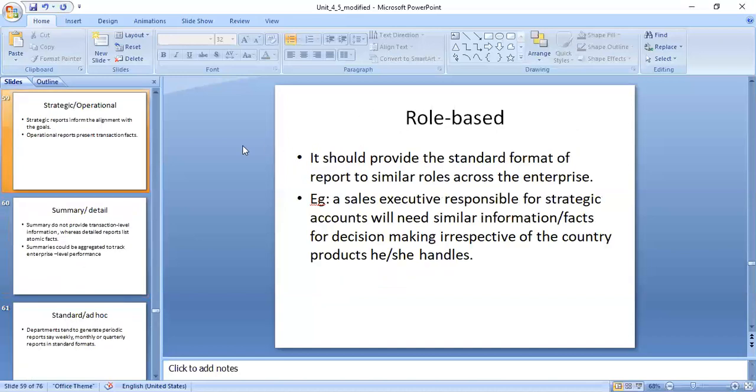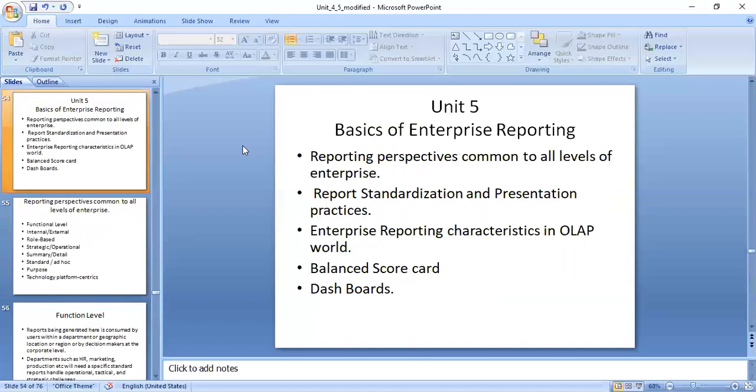So we have completed two topics of your fifth unit. The first one is the perspective common to all levels of enterprises: functional, external, internal, role-based, strategic or operational, summary, detail, ad hoc, standard, and technology platform centric. That is the first one. And the second is report standardization and presentation practice. In this we have learned data standardization, content standardization, then presentation, then metrics and reporting. Then in this itself you have learned the different features of good reporting. Then the next topic is